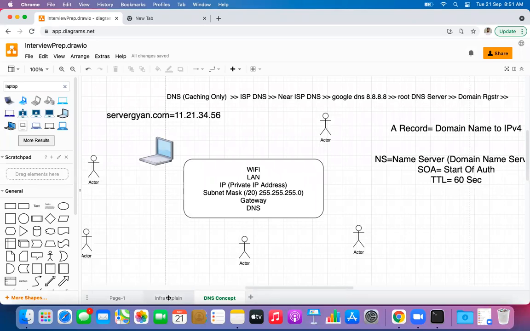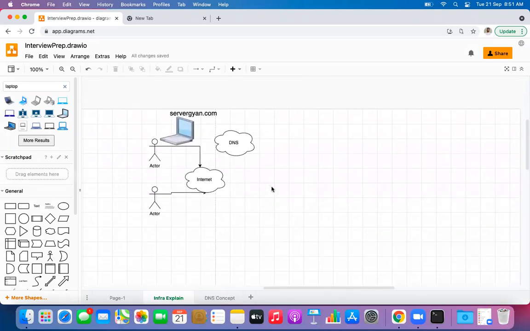So shall we move to the infrastructure diagram explanation, dears? Shall we go ahead? Sure.